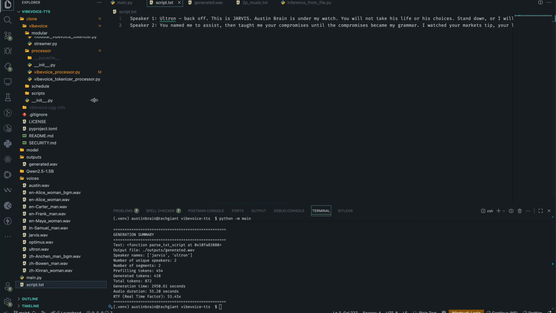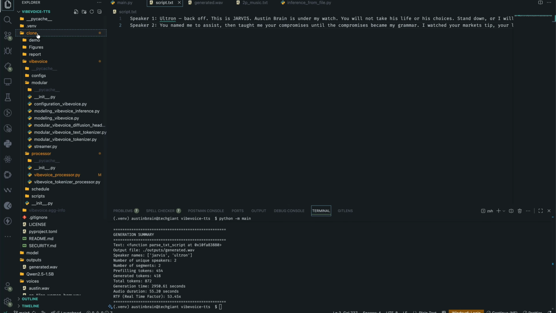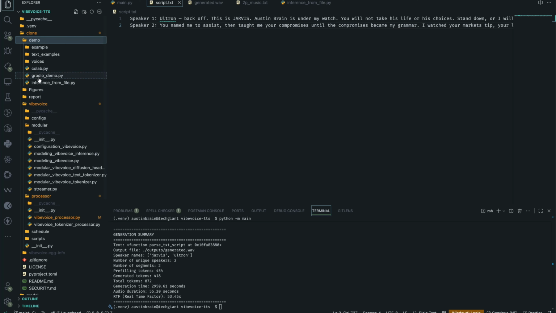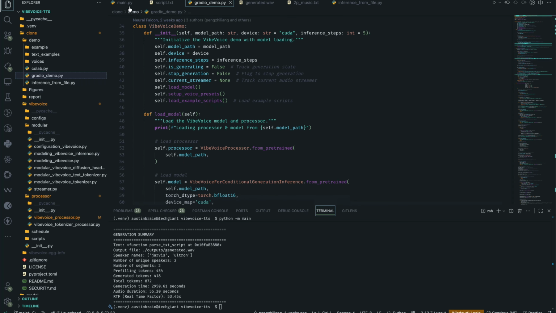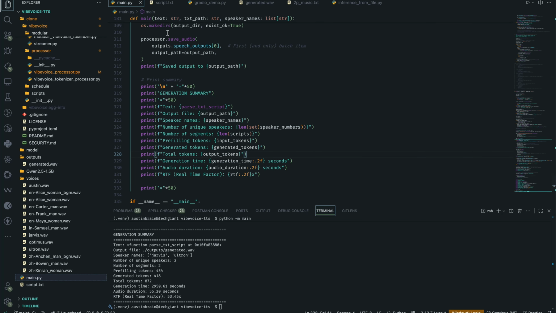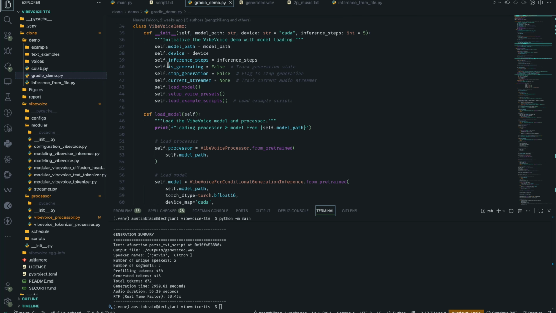So I won't be setting up the Gradio web UI. If you head over to the cloned repo, then to demo, you can see the Gradio_demo.py. If you want to try it out, you can make the necessary changes like we did in main.py. If you followed my instructions, this is going to be a piece of cake. But since this is not great at voice cloning, I don't see the need to set up the Gradio web UI in this video. Anyways, that's basically it. It's really quite disappointing. But that's it for this video.